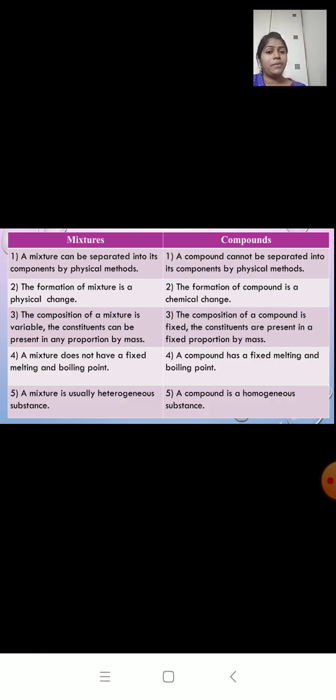A compound has a fixed melting and boiling point. The fifth comparison, a mixture is usually heterogeneous and a compound is usually a homogeneous substance. I hope you have understood what we have learned in this video. We learned about properties of compounds, properties of mixtures. We learned what are homogeneous and heterogeneous mixtures and the comparison of properties of compounds and mixtures. Okay, thank you children.